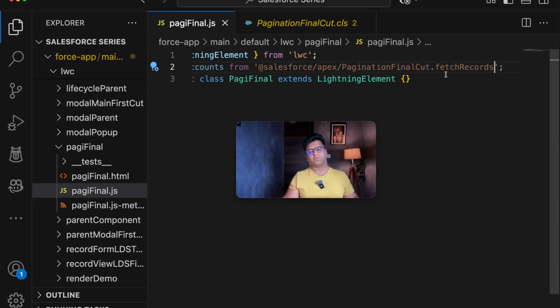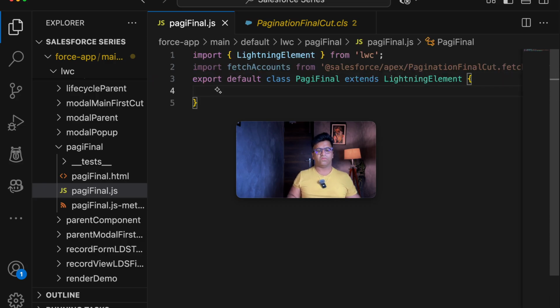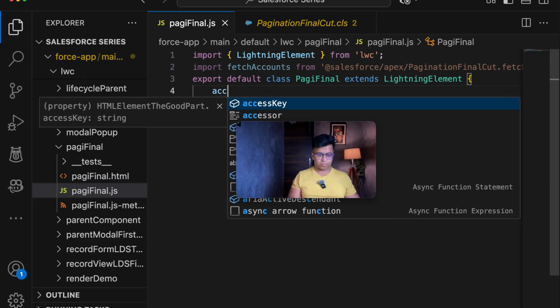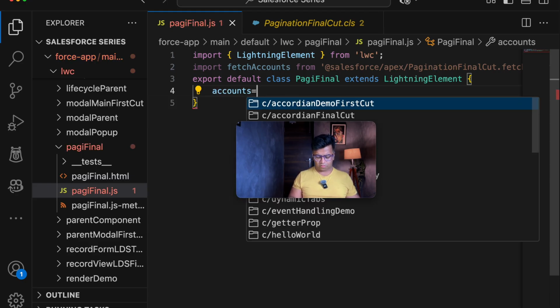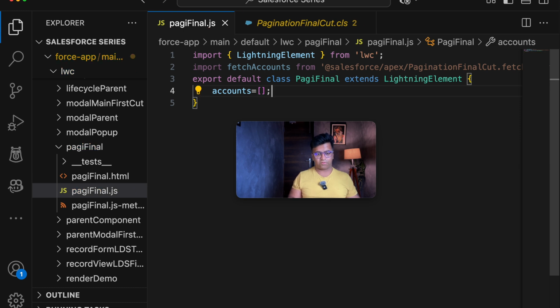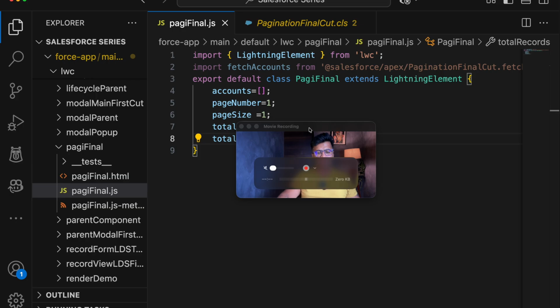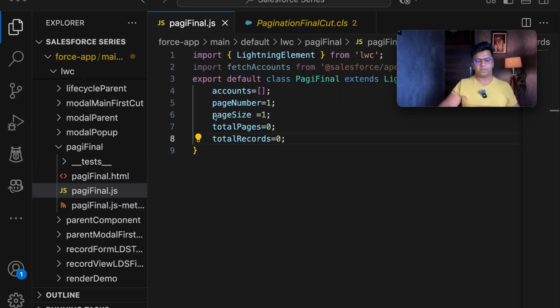If you want to use promises, then that is also okay. If you want to use a wire method, then that is also okay. So we will be going with the imperative method in order to do the same. So first of all, we will be declaring the data types. First is accounts, we will be taking an array for accounts. Second is page number. So it has given me the suggestion. So let's copy with the suggestion. So page number is equal to 1.